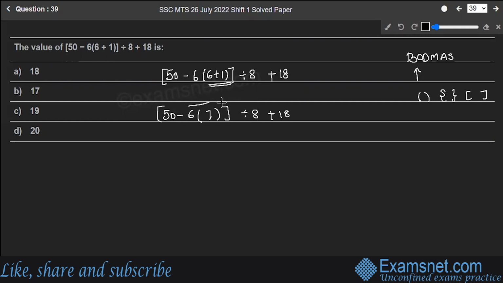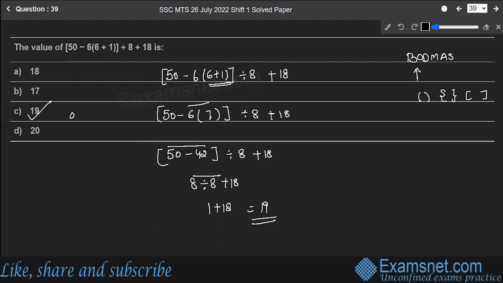Next thing to get solved is 6 multiplied by 7, which gives you 42. Next, we have to solve the brackets first. So 50 minus 42 is 8, divided by 8 plus 18. 8 divided by 8 will give you 1, plus 18. So the answer to the question is 19. Option C is the correct answer.